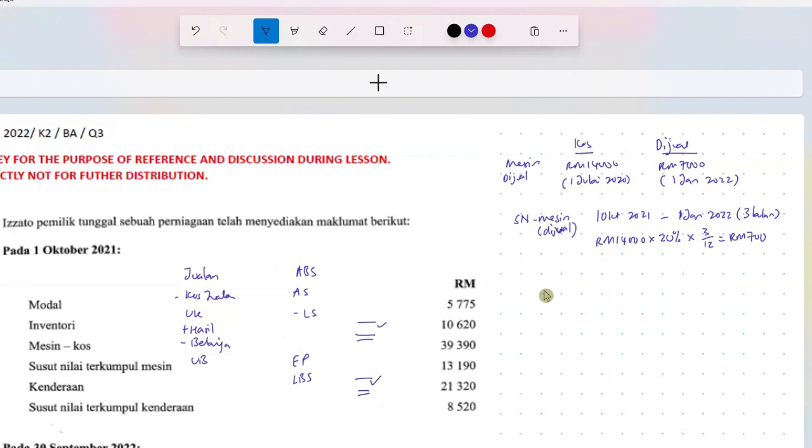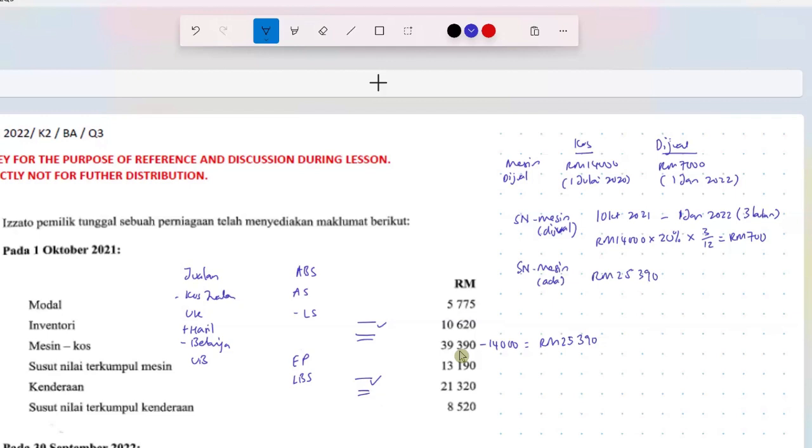At the same time, please note, after they sell the machine, they dispose this machine cost 14,000. They still have other machine in the business because total jumlah cost machine is 39,390 minus the cost of the machine being sold off 14,000. They still have this much machine in the business, 25,390. There's still a machine worth this. So there's still susut nilai machine yang masih ada, masih kekal in the business. So the cost of the machine, 25,390.